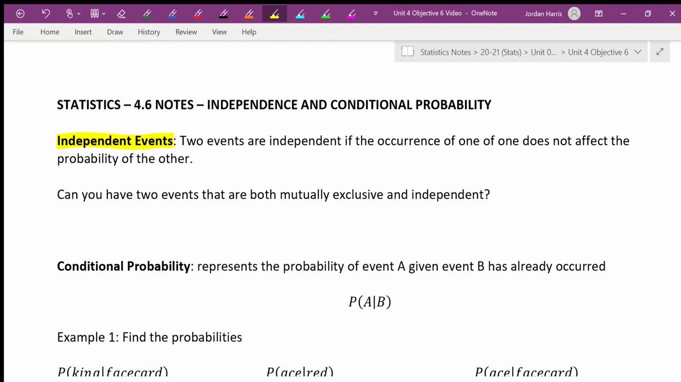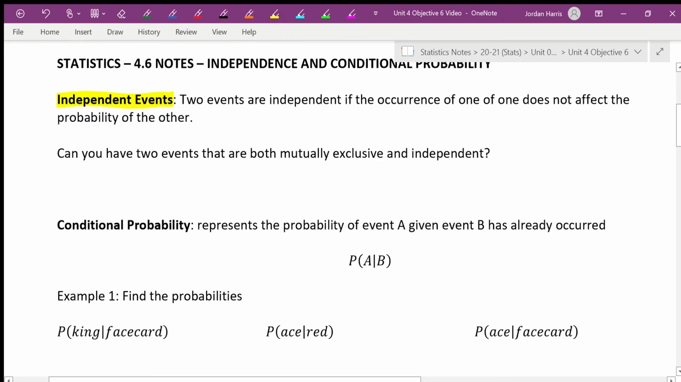So that's with replacement. Can you have two events that are both mutually exclusive and independent? Well, mutually exclusive says they cannot occur at the same time. Independent says if one happens, it does not affect the probability of the other. So they actually can't be. Think about it. If I have mutually exclusive events, when one of them happens, what happens to the probability of the other? We just said if one happens, the other cannot happen. So that means it changed the probability to 0. So they're definitely dependent. That's the opposite of independent, dependent.